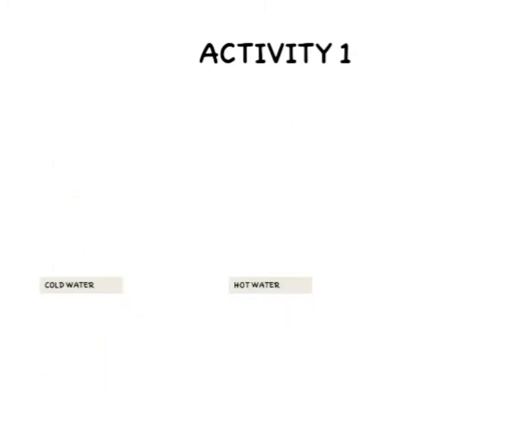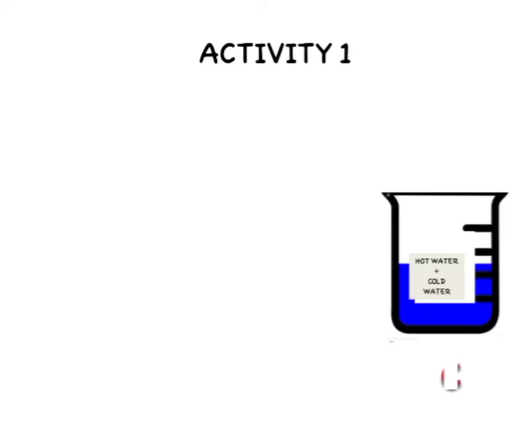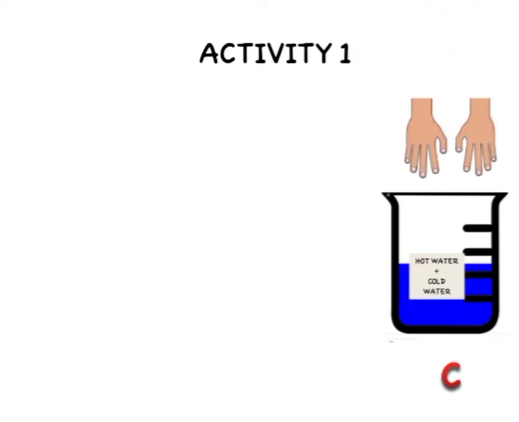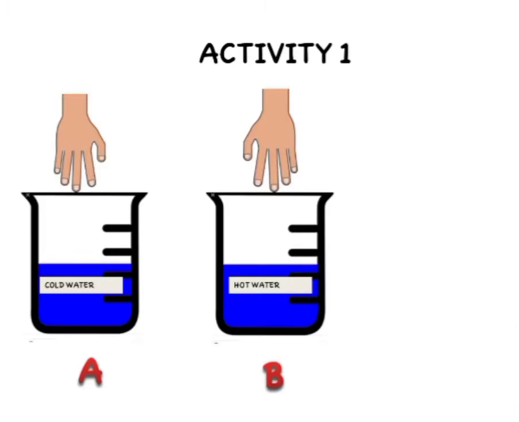Now, after this, you take another vessel of water which is a mixture of hot and cold water, and you can name this C. Now, one thing you may do is dip both your hands inside the vessel. These hands were earlier put inside the hot and cold water. Do you remember?